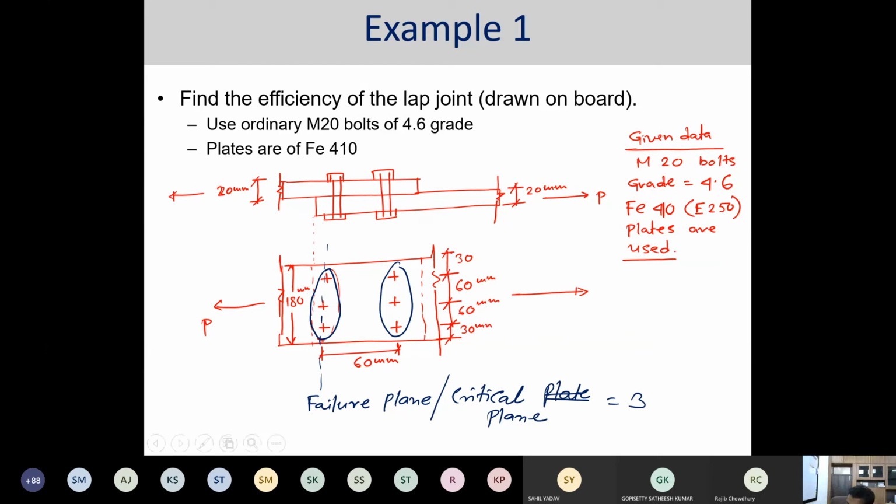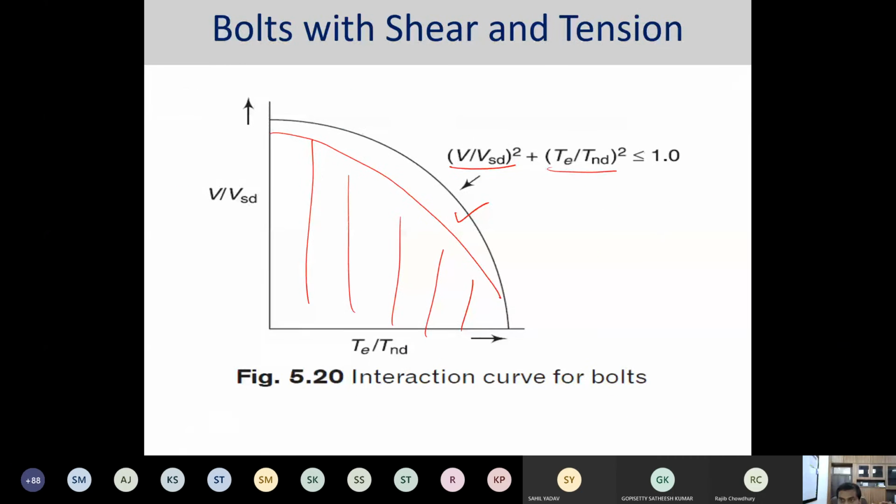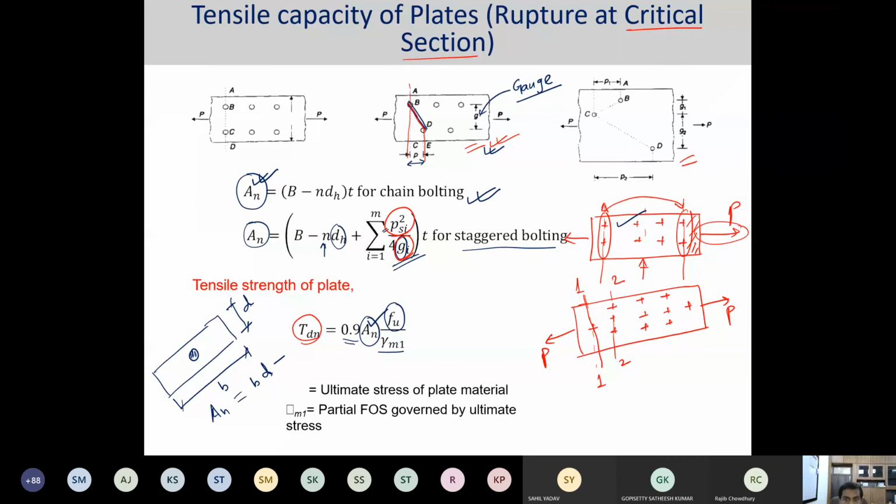When we consider the strength of the plates over here, what we try to find out is the rupture strength at the critical section. What do you mean by the critical section? The critical section stands for the plane or particular location where the failure will start or initiate.